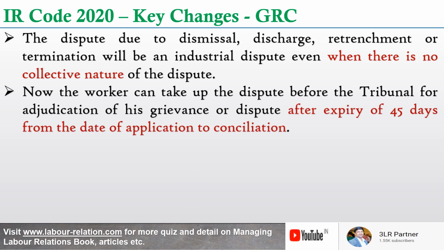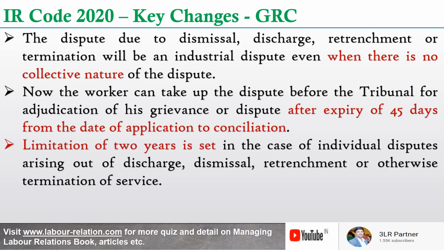Now the worker can take up the dispute before the tribunal for adjudication of his grievance or dispute after expiry of 45 days from the date of application to conciliation, and a limitation of 2 years is set in the case of individual disputes arising out of discharge, dismissal, retrenchment, or otherwise termination of service.